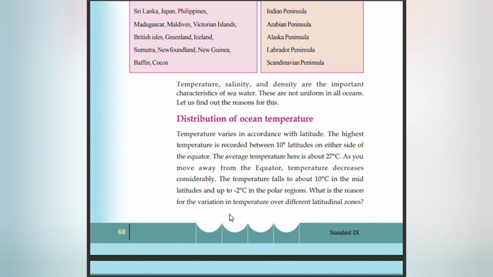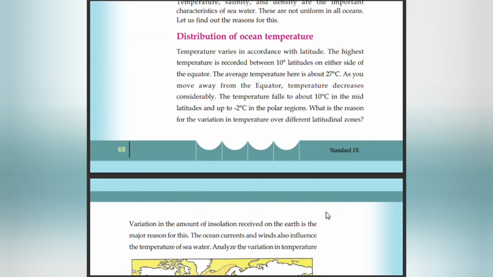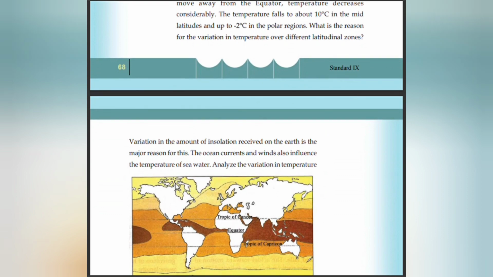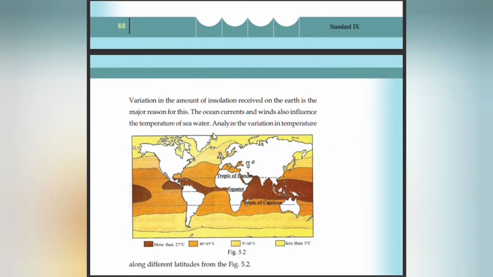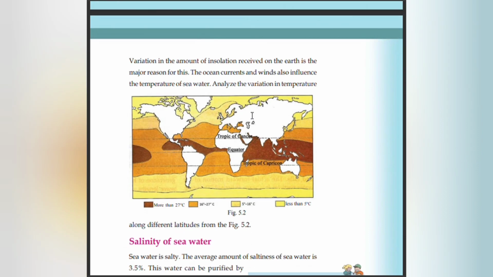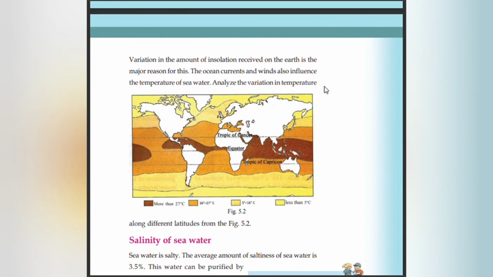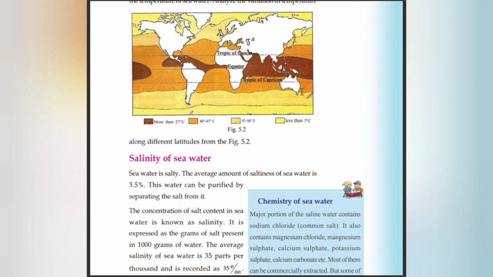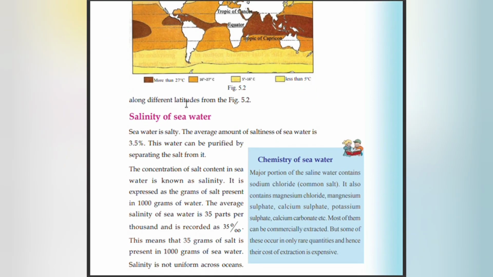What is the reason for the variation in temperature over different latitudinal zones? Variation in the amount of insolation received on the earth is a major reason for this. The ocean currents and winds also influence the temperature of seawater. Analyze the variation in temperature along different altitudes.